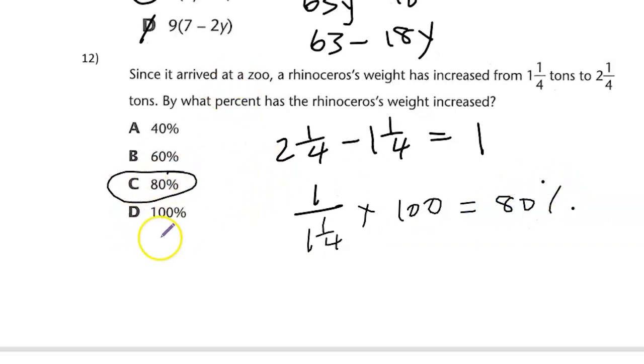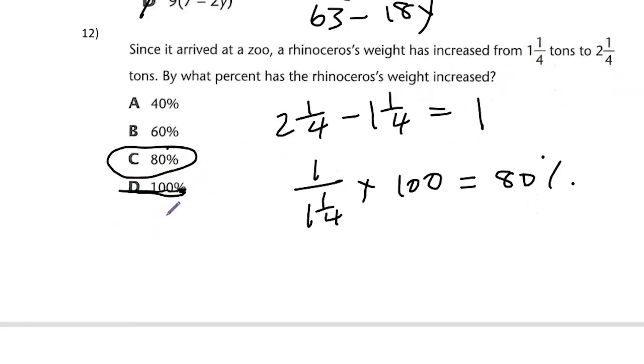80%. Just looking at the question, we know that it could not be 100% because 100% would be 1/4 plus 1/4, which would have been 2.5. So we know it's not 100%. We could eliminate that obviously wrong answer.